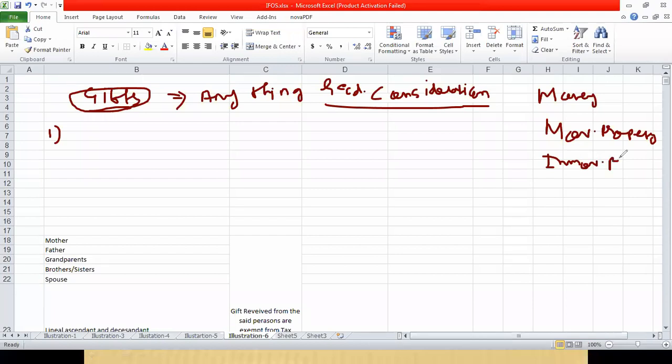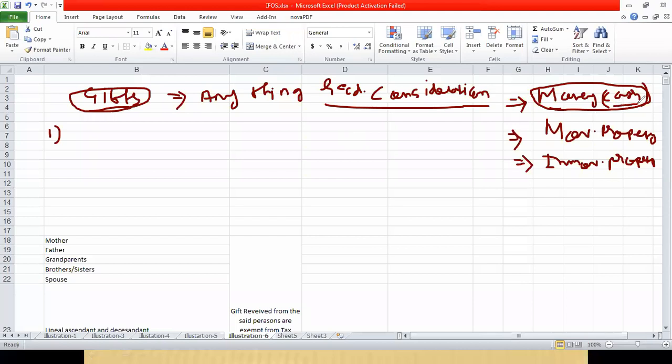So gifts we can divide into three categories: money, that is cash gifts, movable property, or immovable property. We will be mainly discussing the cash part of the gifts.